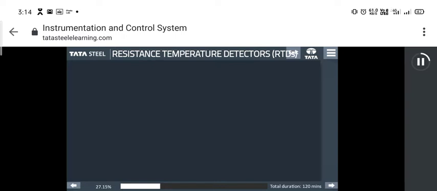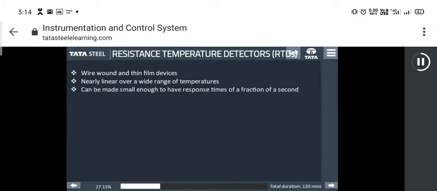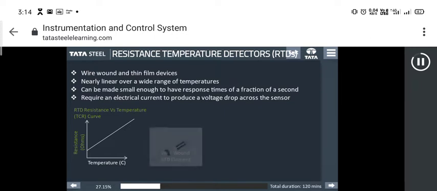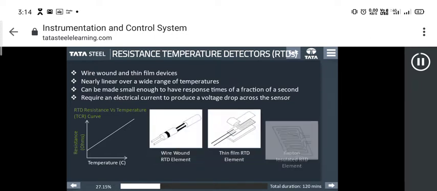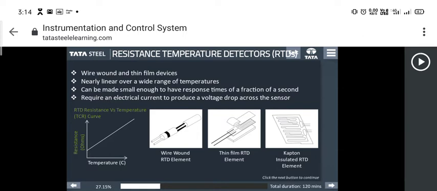In this part of the module, we will learn about resistance temperature detectors. Resistance temperature detectors (RTDs) are wire wound and thin film devices, nearly linear over a wide range of temperatures, can be made small enough to have response times of a fraction of a second, and require an electrical current to produce a voltage drop across the sensor.